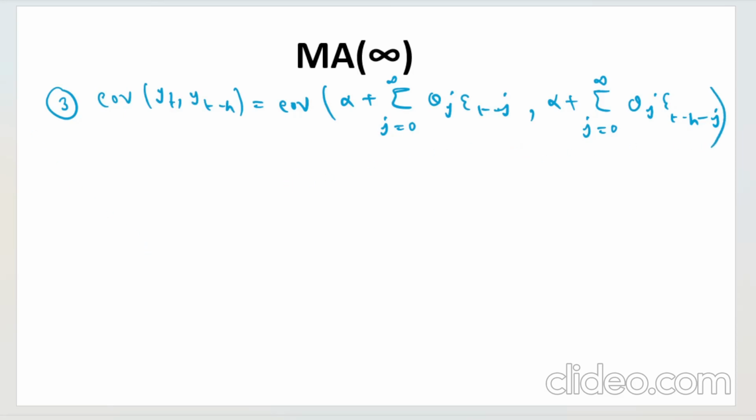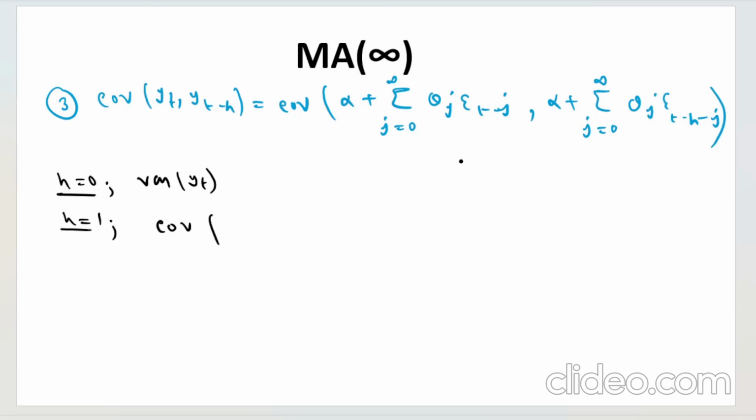Now simply h equals 0 will give you the variance. I am not repeating the reason. You must know this by this time if you are following my lectures on time series. And then covariance, when h equals 1.